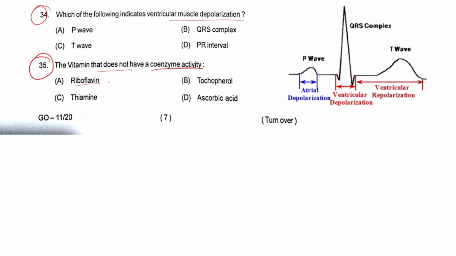Riboflavin stands for vitamin B2, thiamine stands for vitamin B1, tocopherol stands for vitamin E, and ascorbic acid stands for vitamin C. So the right answer for this will be option B. That is, vitamin E doesn't have any coenzymatic activity. It has antioxidant activity, but that is not particularly catalytic in nature.